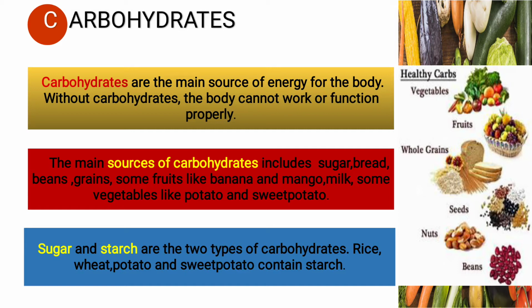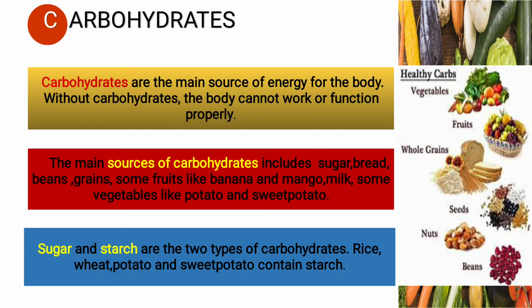So that time what do we need? We need carbohydrate food. Suppose you see the example of a sportsman, athletes, they are running fast, 100 meter, 200 meter, cross country. Okay? So more physical work they are doing. The body is working very fast, so that time the body needs energy. So you have seen they are taking glucose, Glucon D, because it gives instant energy to the body, and they will get energy in the body, then they will run properly.